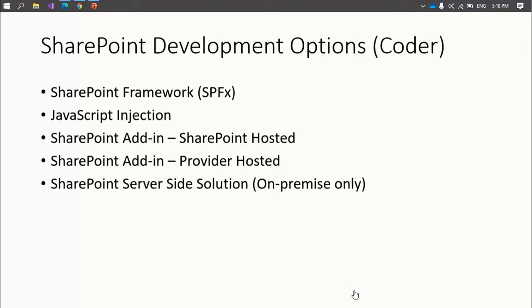You can write .NET code or other code easily there, and you can follow the framework you want. The last one is the SharePoint server-side solution that is available only on-premises, which I don't recommend. So there is also the option to write server-side solutions for on-premises using those options.